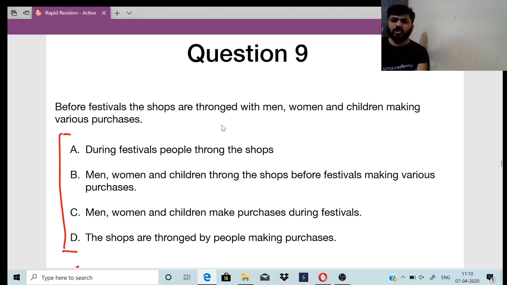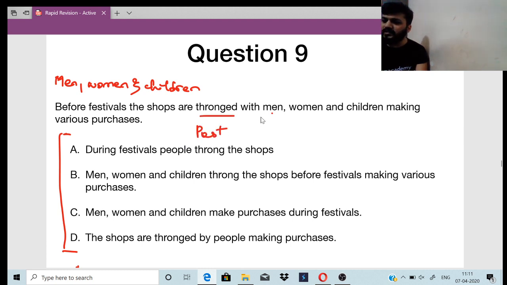Before festivals, the shops are thronged with men, women, and children making various purchases. So, what will be the first one? Men, women, and children. The subject comes first, right? Thronged is in the past tense.